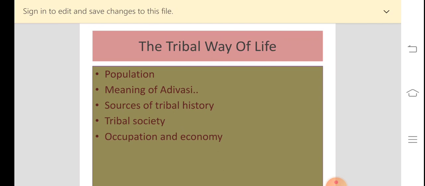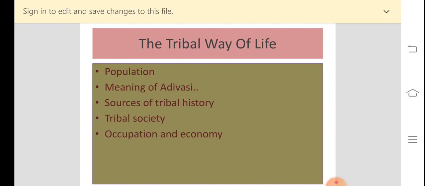From the name itself we can understand, shifting cultivation means they were shifting from one place to another. Now this is a new concept for you, maybe: what is jhum cultivation? So what was done, students? So that the sun should reach the ground, they were burning the vegetation, and they were cutting off the tree tops.